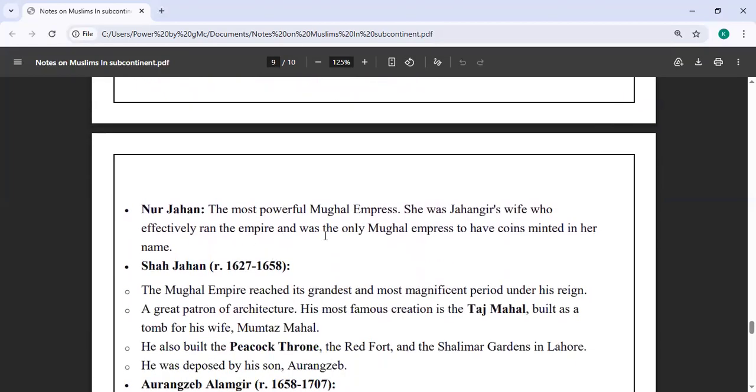Noor Jahan, the most powerful Mughal empress, was Jahangir's wife who effectively ran the empire and was the only Mughal emperor to have coins minted in her name.